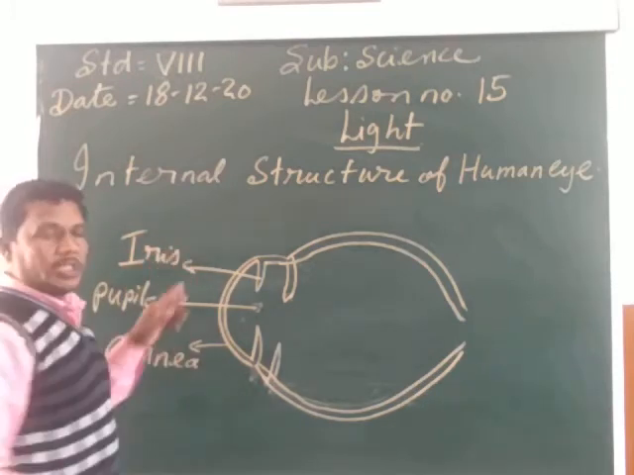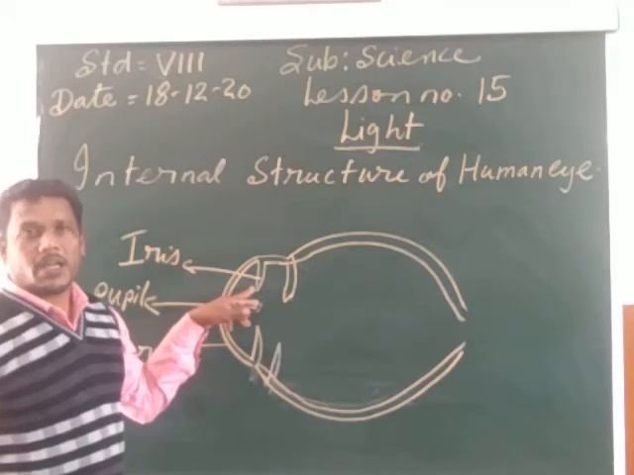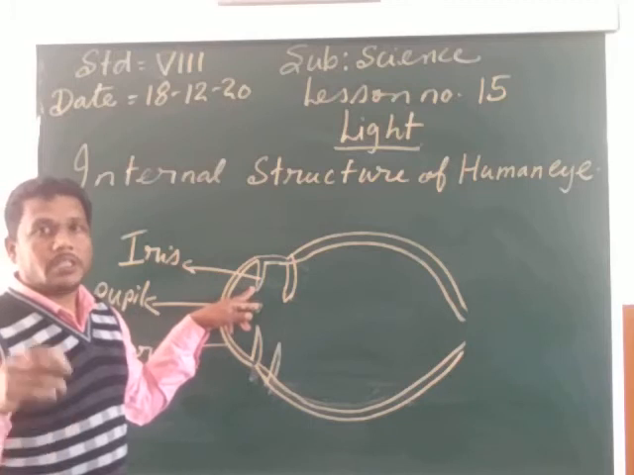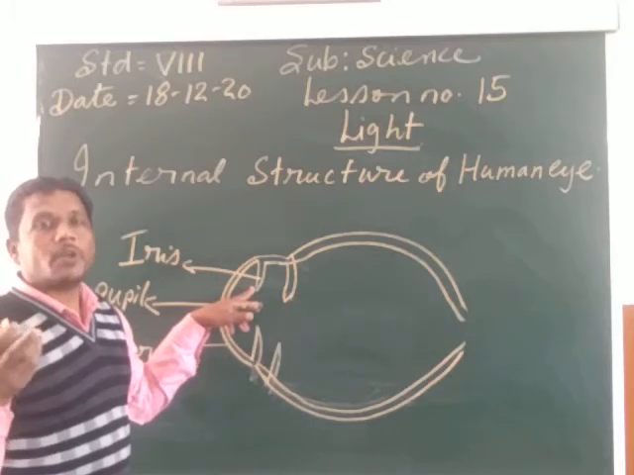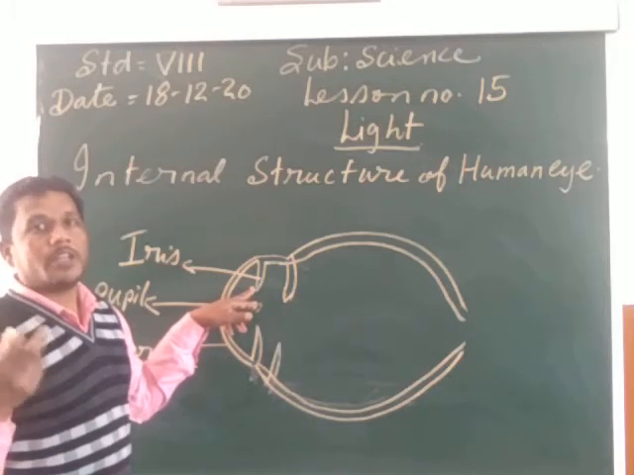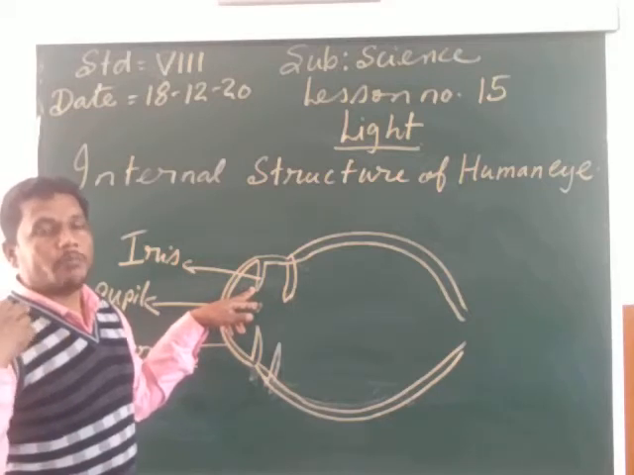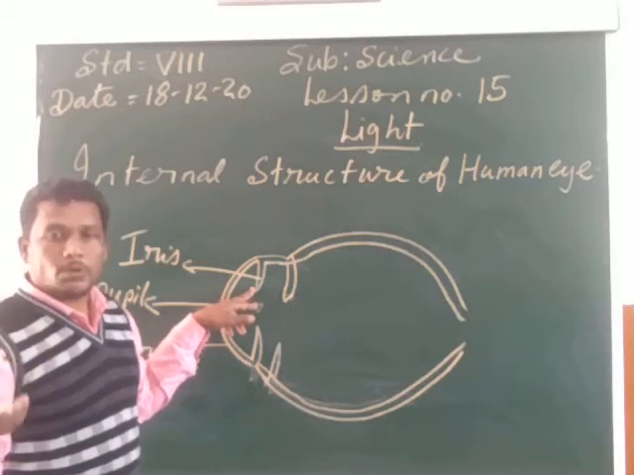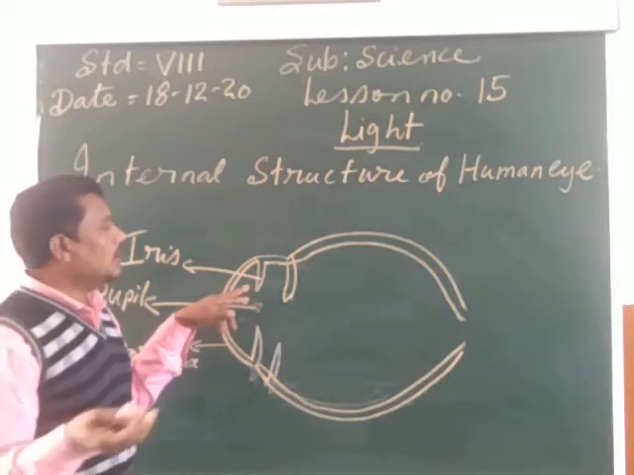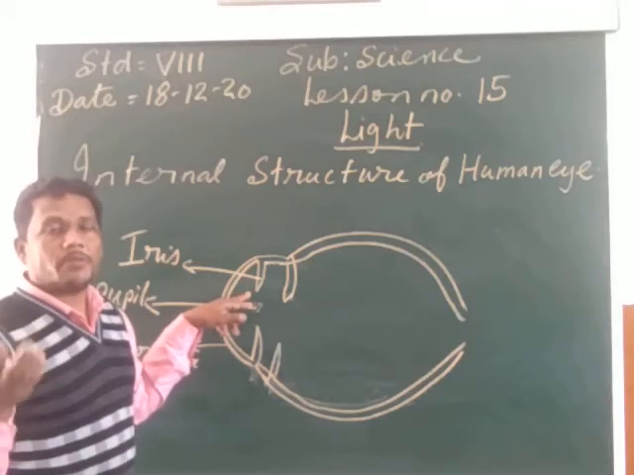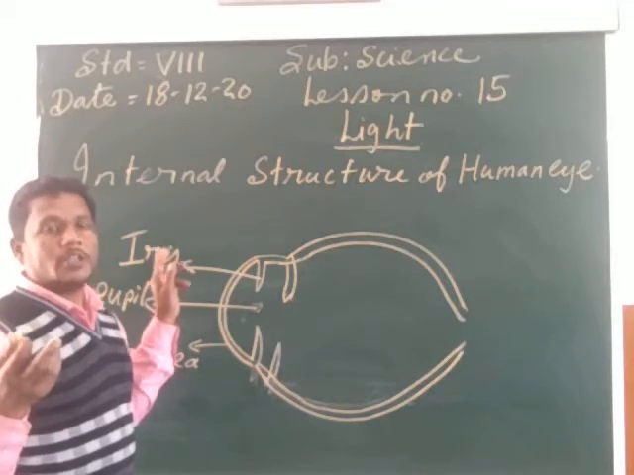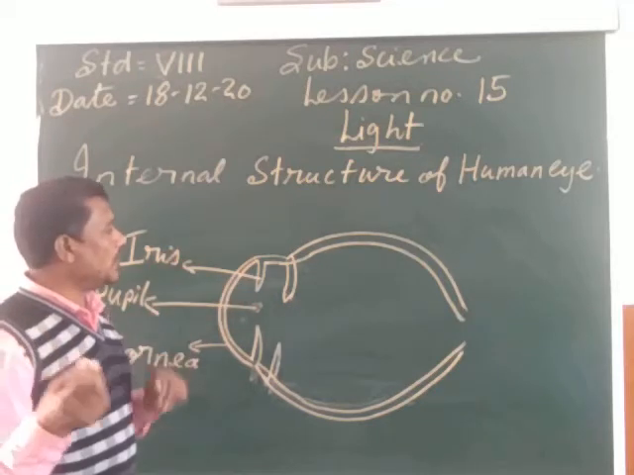I-R-I-S, iris. What is iris? Iris is the colored part of the eye. This iris gives the beautiful colors to our eyes. Our eyes are of different colors. Some people have brown eyes, some people have bluish eyes. Different people have different eye colors because of the iris.